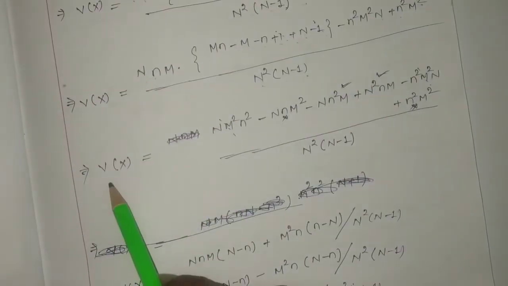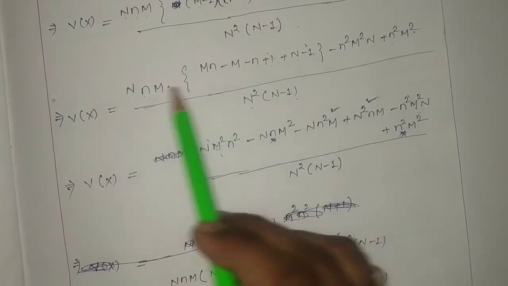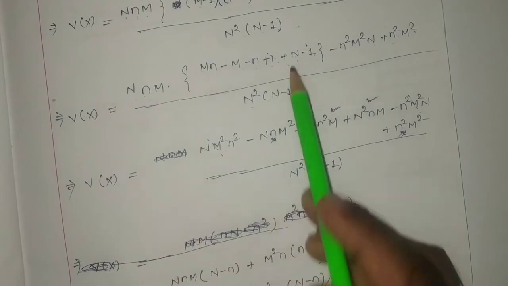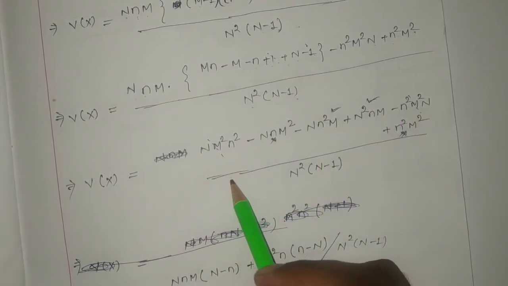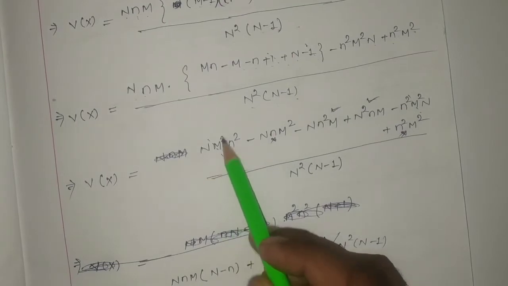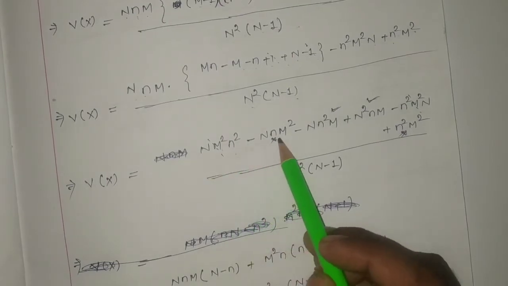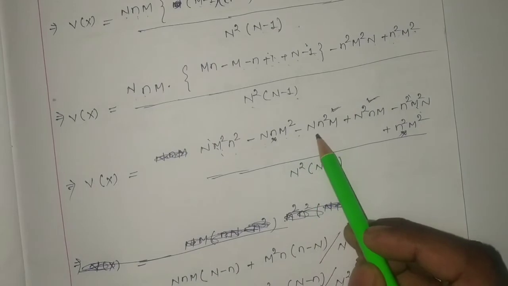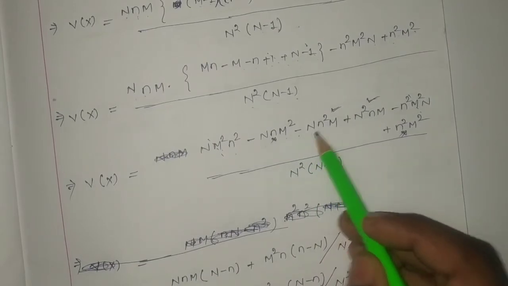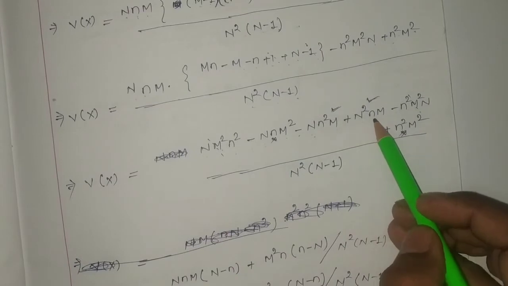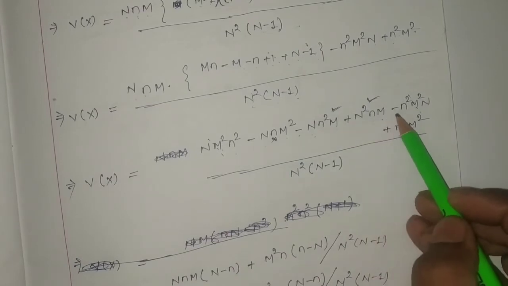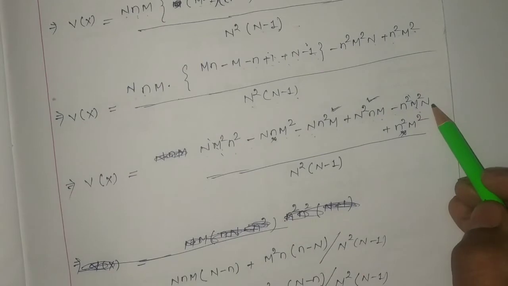So V(X) will be equal to, here you can see, if I multiply this with all the terms, we can get this one. Carefully you have to watch, and carefully you have to write down your notes. So N M square n square minus N n M square minus N n square M plus N square n M minus N square M square n square M square.